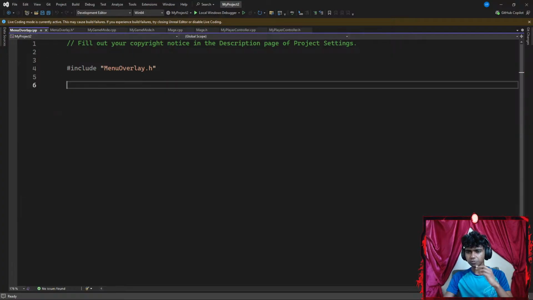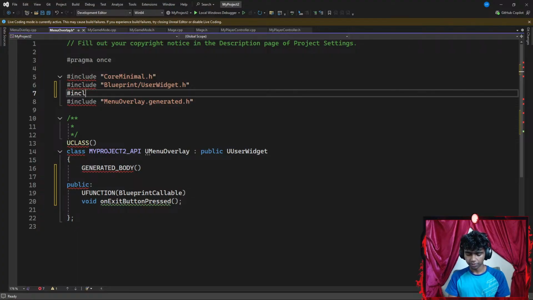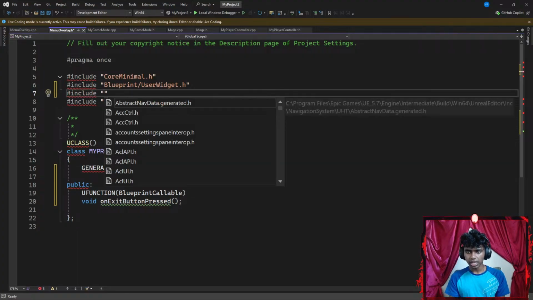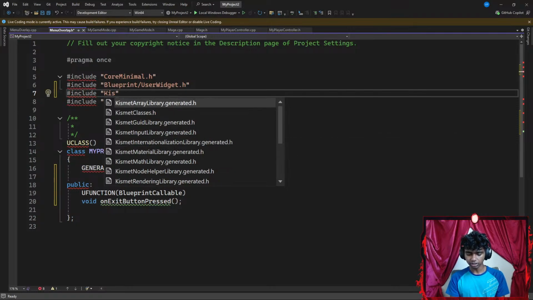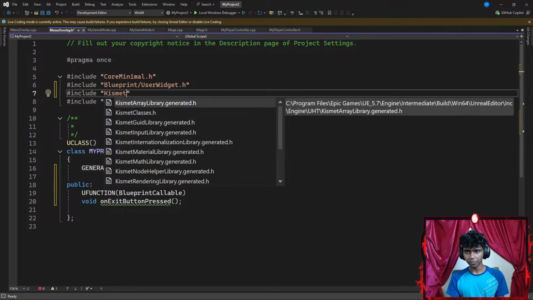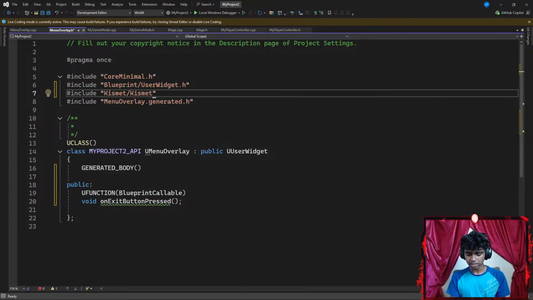So inside my C++ file, is there something that I want to include? I might want to include, let's go with something like include a pair of parentheses. Let's say I want to include something from my Kismet library, or my helper library. I'm going to go with something like slash, let's go with Kismet system library .h, which is the header file of my Kismet systems library.